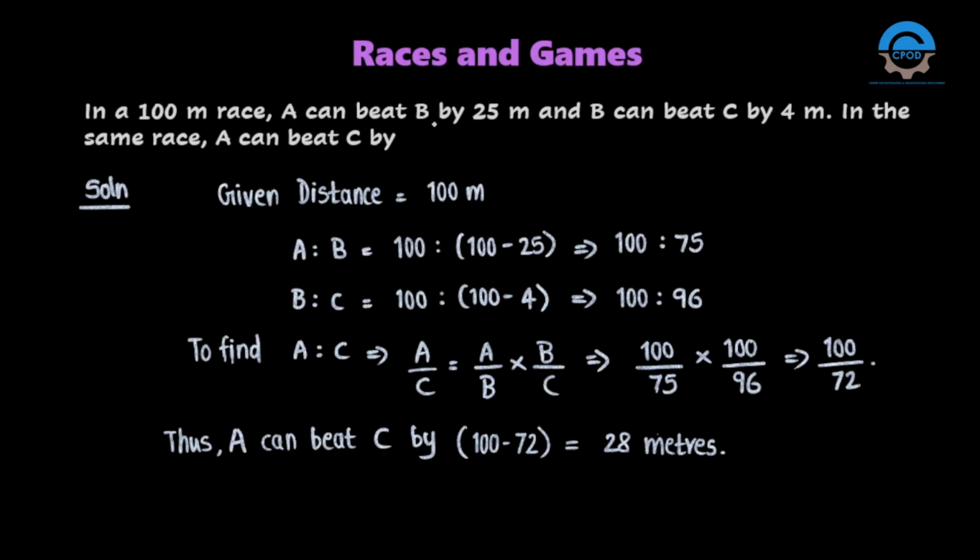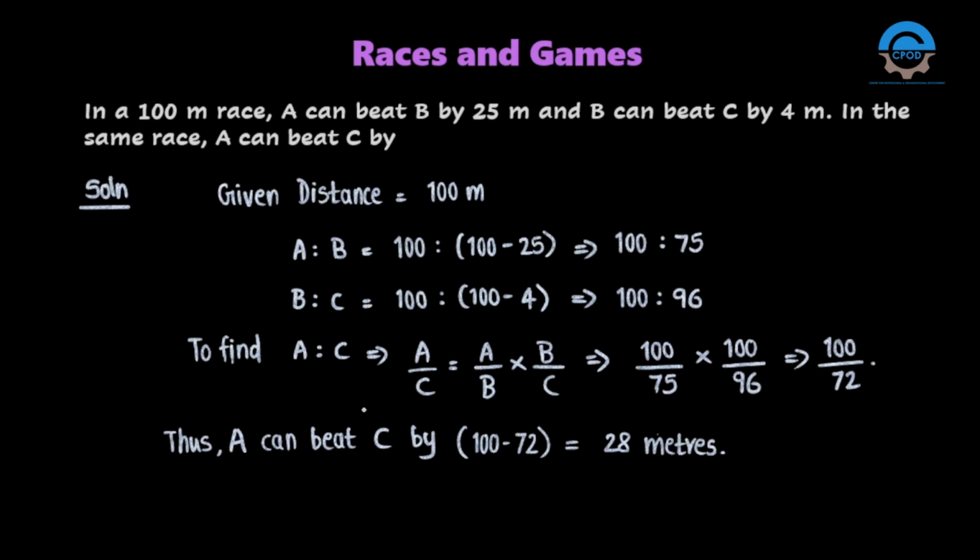So A can beat B by 25 meters. That is, B has covered 25 meters less than A within the given stipulated time. So 100 is to 100 minus 25, 100 is to 75. So B can beat C by 4 meters, that is 100 minus 4. If B has covered 100 meters, then C has covered 4 meters less than that, 100 is to 96. Now we have to find A can beat C by how much?